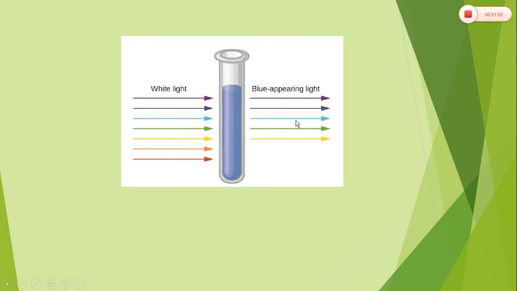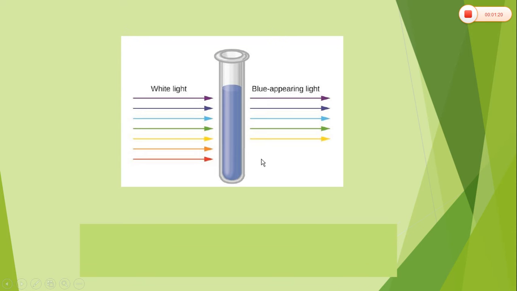So, the light coming out from the sample will be devoid of certain wavelengths and will not appear as white. It will have a certain color, which is called the complementary color of the absorbed wavelengths.